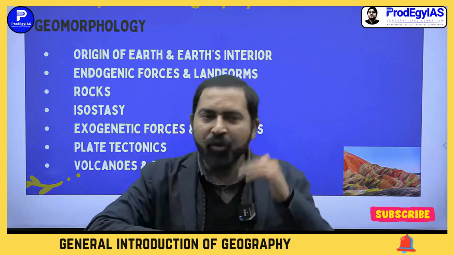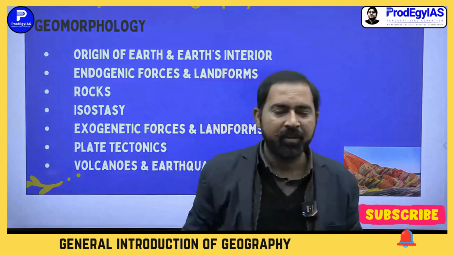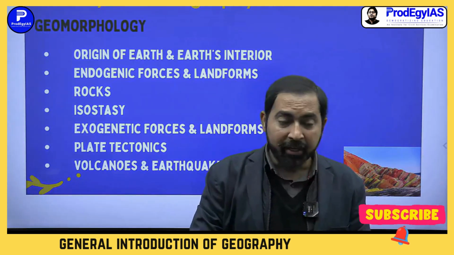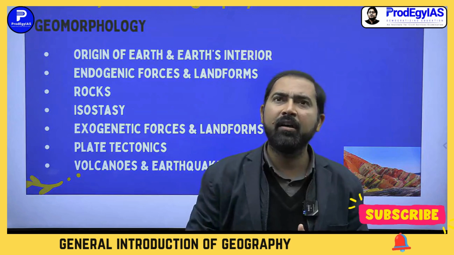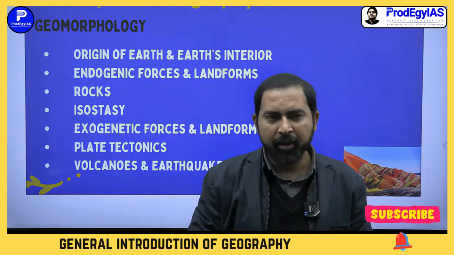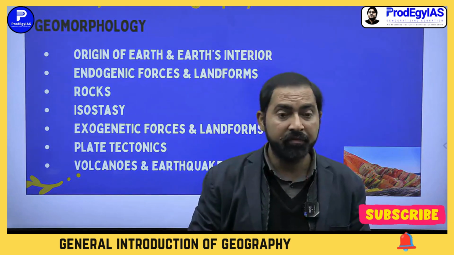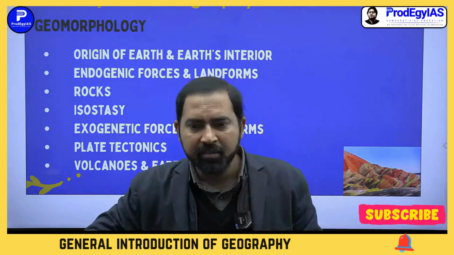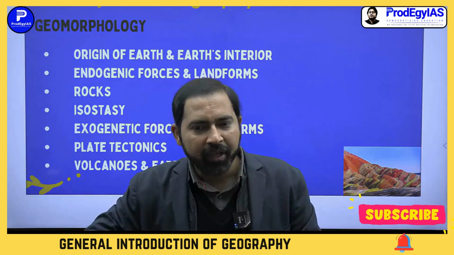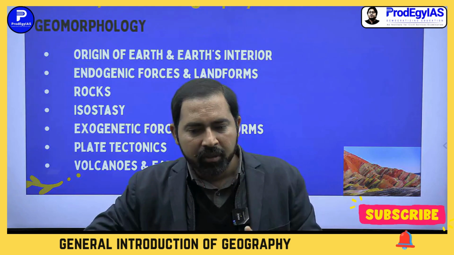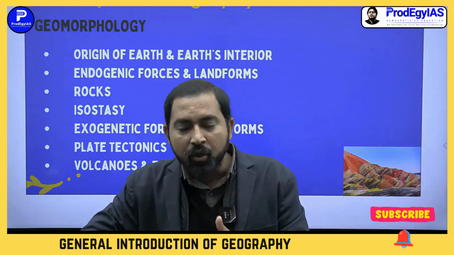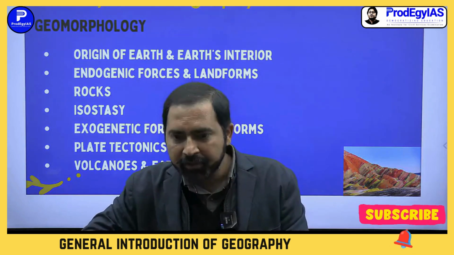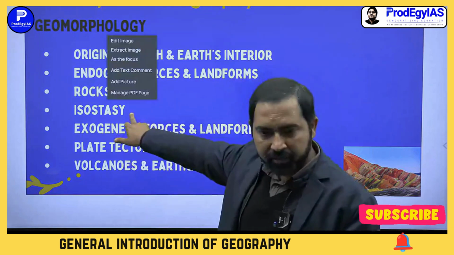Okay. So if you have the conceptual clarity, you will easily do it. Otherwise, you will be confused that Himalayas are folded mountains, and there could be no faults, because faults are in block mountains. You can be confused. Okay. So folds, faults, gorges, all are the features of young fold mountains. Got it? So isostasy, you have understood?